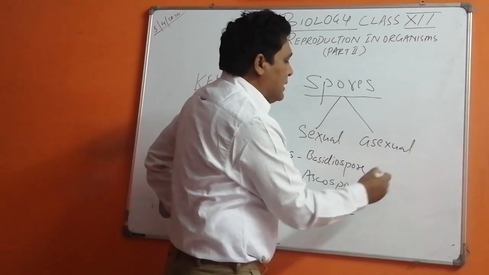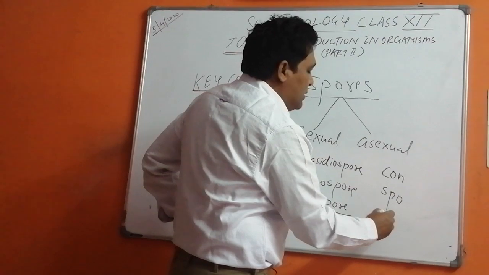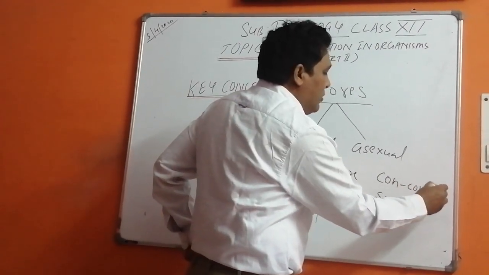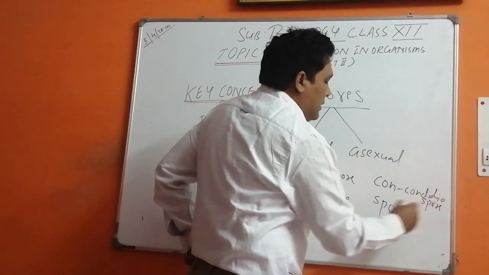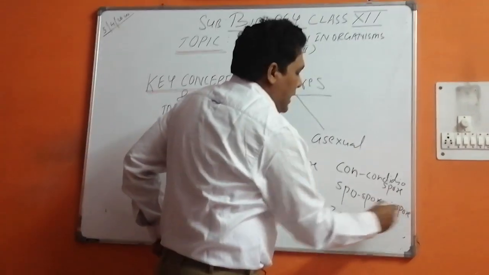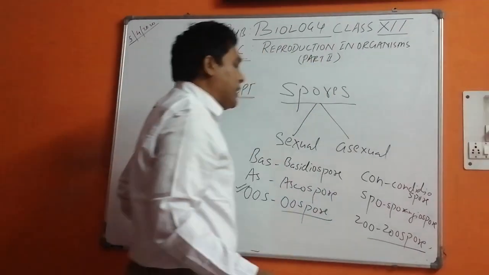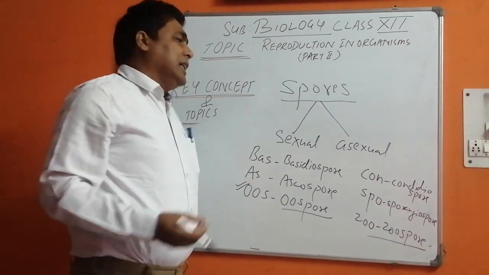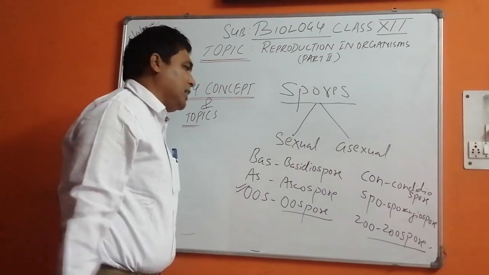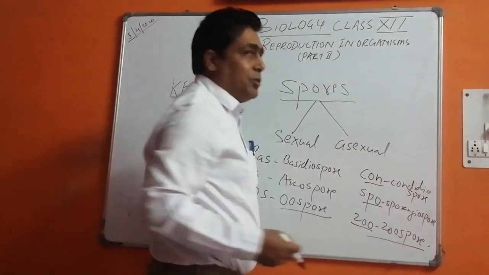Now coming to the asexual spores. These are Con, Spo and Zoo. When we talk about conidia, this is the conidiospore. This is the sporangiospore and this is the zoospore. Scientific lexicography is very important, and children, you should have a dictionary that will also help you learn new vocabulary. Now Con, Spo, Zoo is easier to remember.